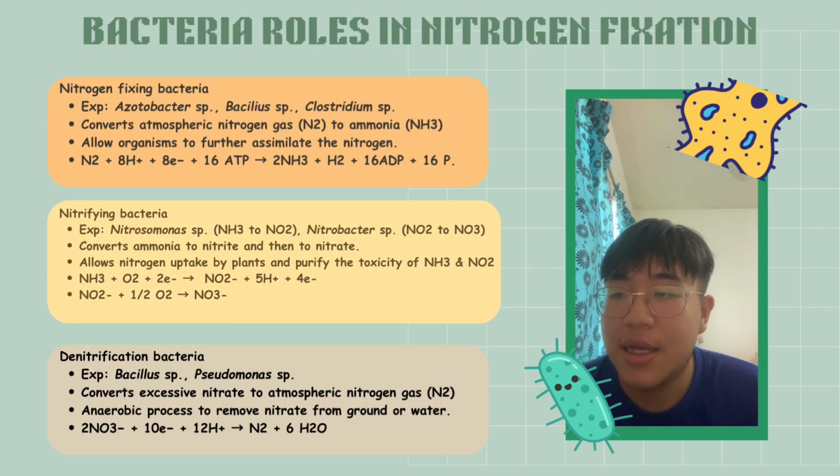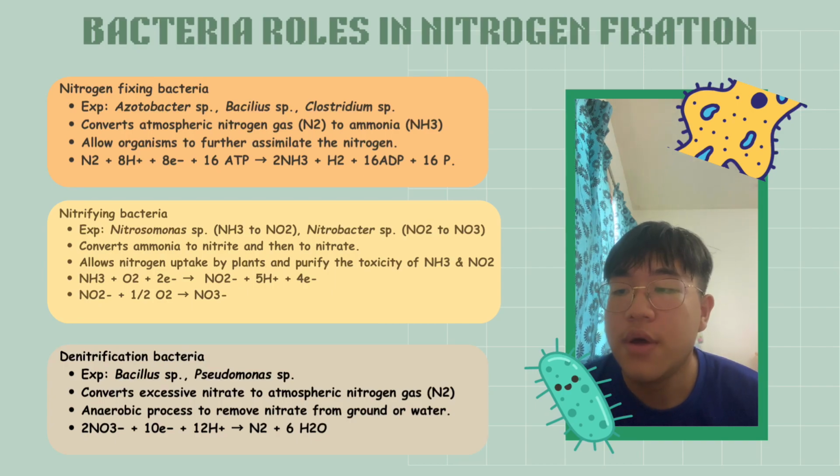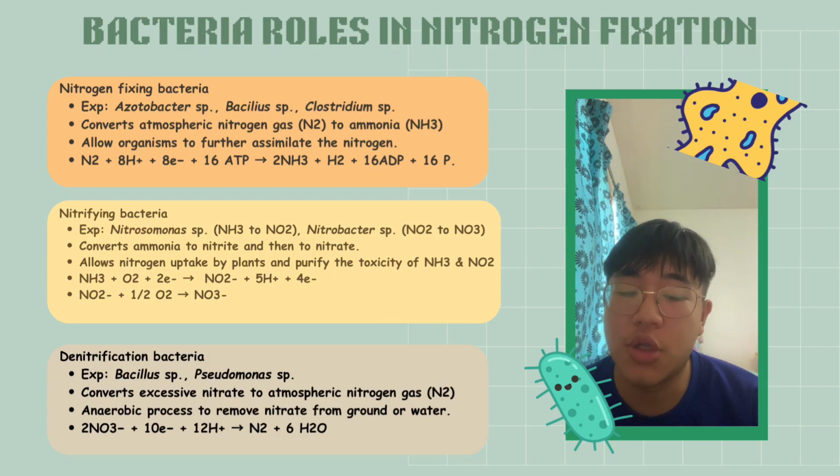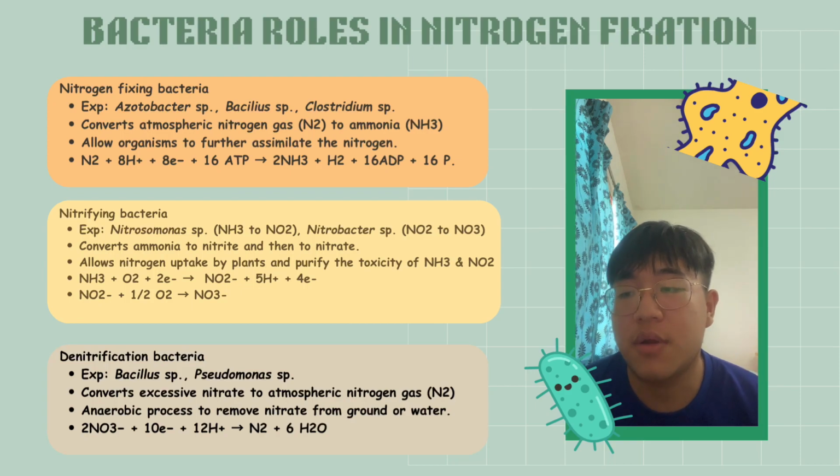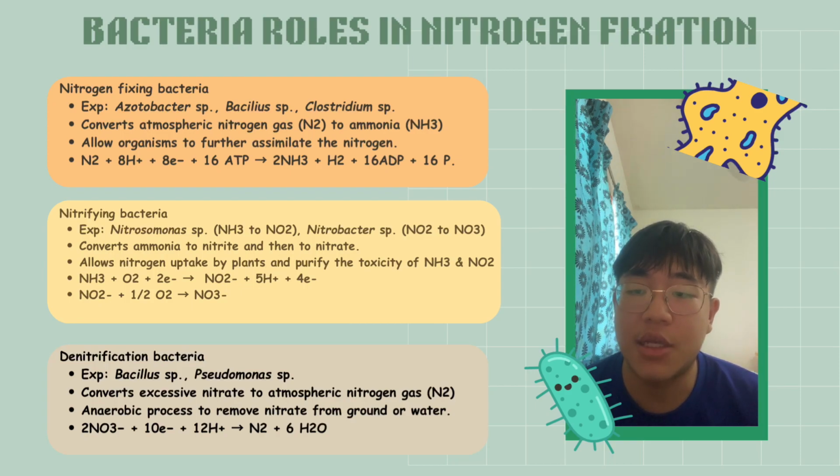And then the last will be denitrification bacteria. So, for example, we have Bacillus species and Pseudomonas species. This kind of bacteria will convert the excessive nitrate to atmospheric nitrogen gas. This is an anaerobic process to remove nitrate from the ground or water to the atmosphere, and this will prevent the algae bloom in the water. So we can see that there's an equation of nitrate converting into atmospheric nitrogen gas.